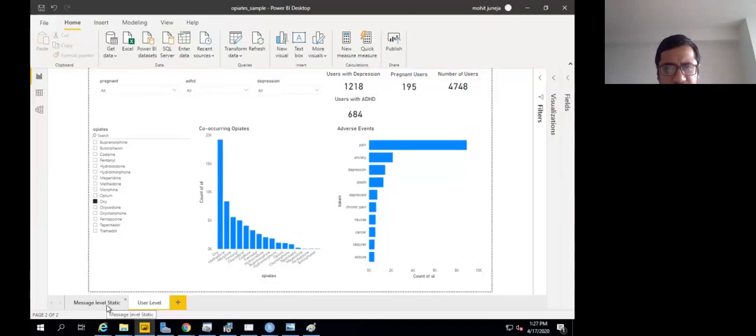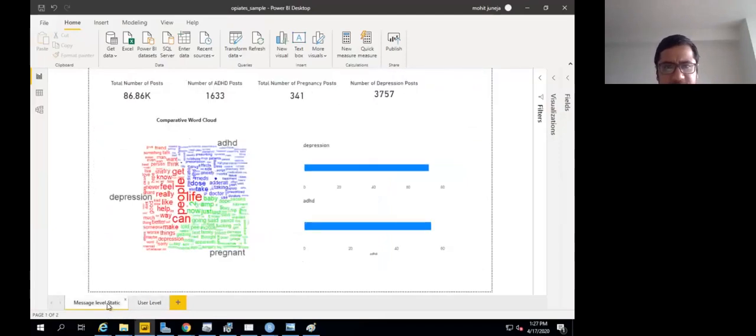The second view I wanted to show you is a static view, just to illustrate some of the things. Essentially, this shows the word cloud, and it describes the things that people are talking about. I look at three classes: ADHD, depression, and pregnancy as three different classes, and it's a comparative cloud of what words people are using in one context as compared to the other.